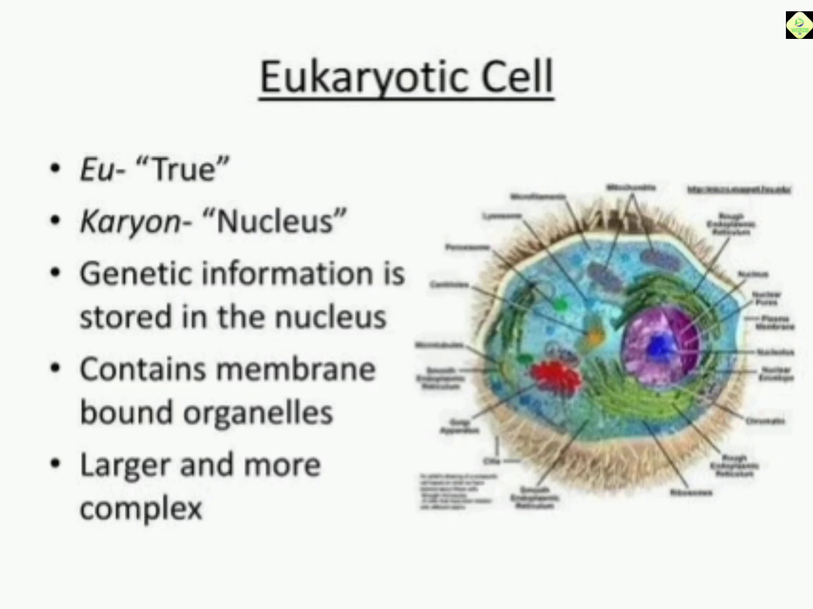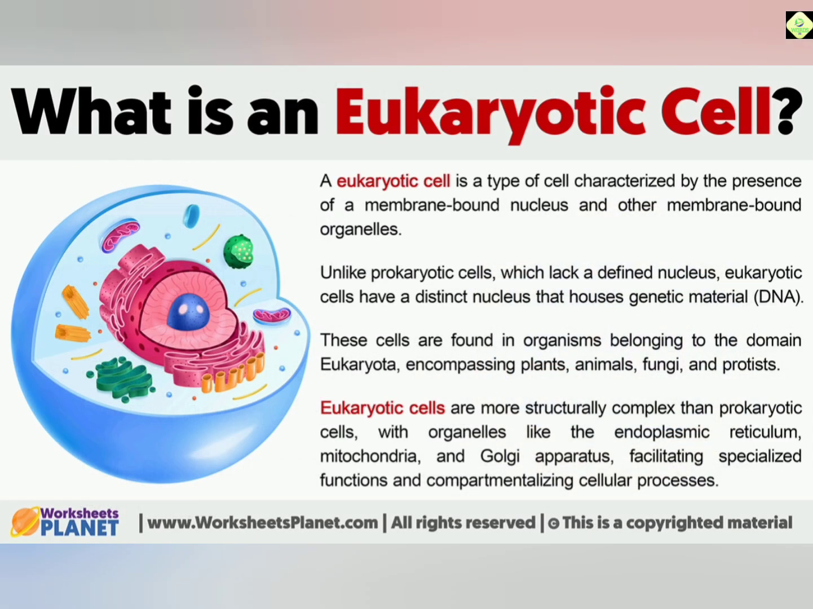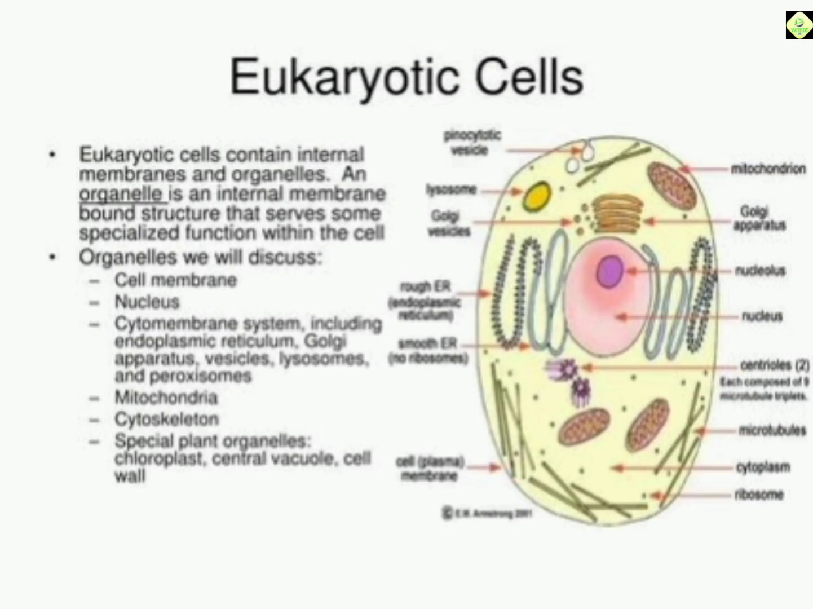Today we are going to see a new topic: Eukaryotes. First of all, what is Eukaryotes? Eukaryotes are organisms whose cells contain a true membrane-bound nucleus and other membrane-bound organelles. They are more complex and generally larger than prokaryotic cells.